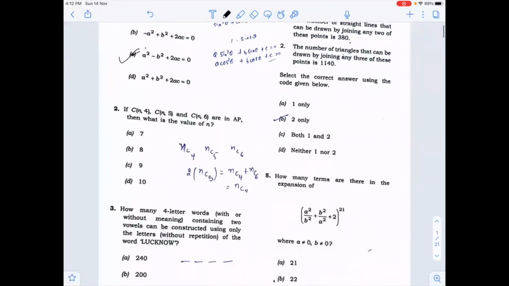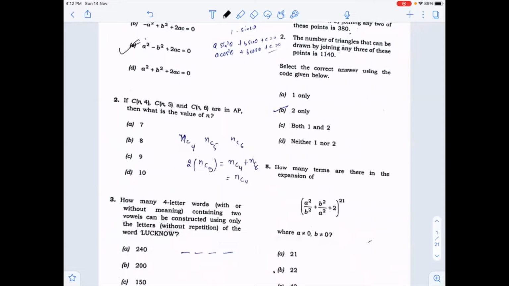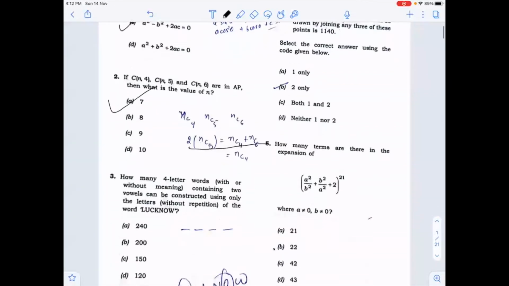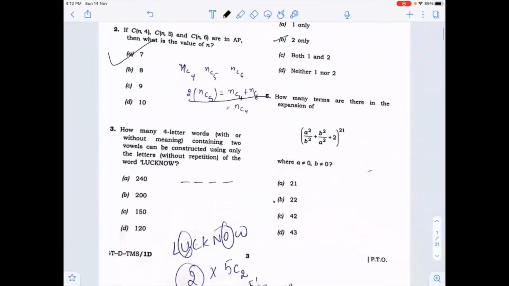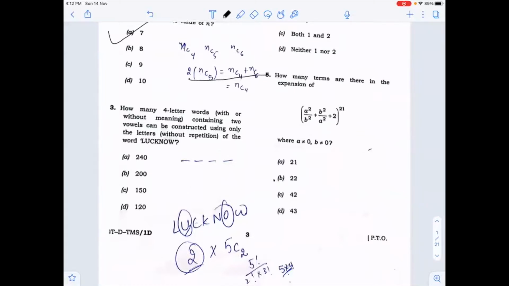Now, in the second question, nC4, nC5, and nC6 are in AP. If three numbers are in AP, then we know that 2b is equal to a plus c. So by fixing the value of n, we can get the value. So 7 is satisfying this relation. So the answer is 7.